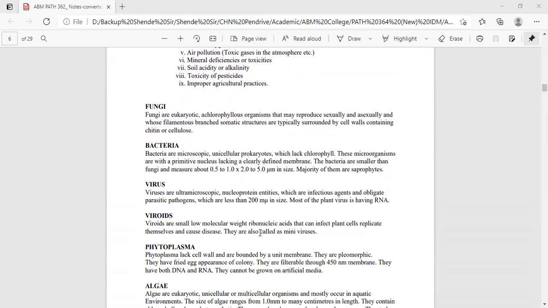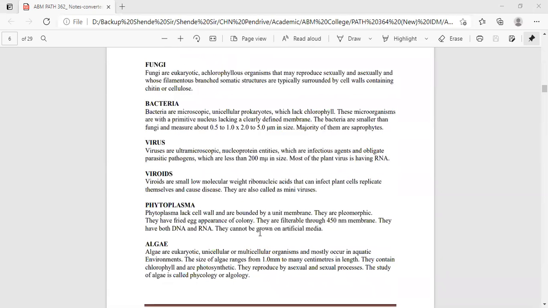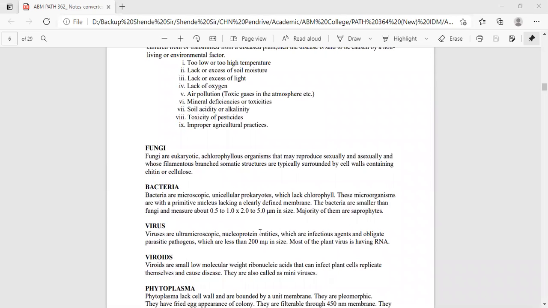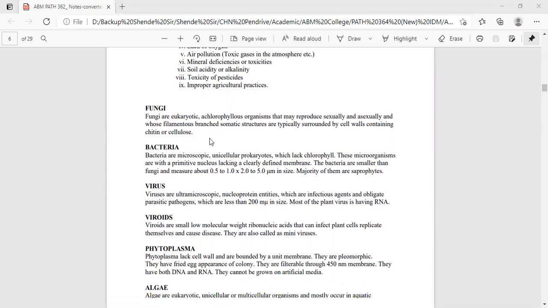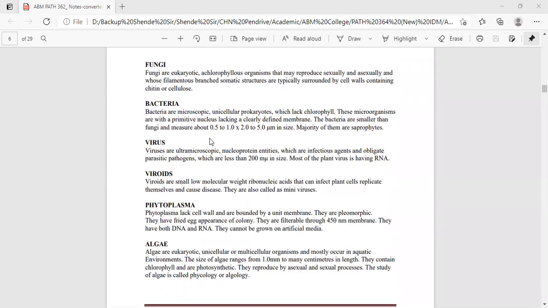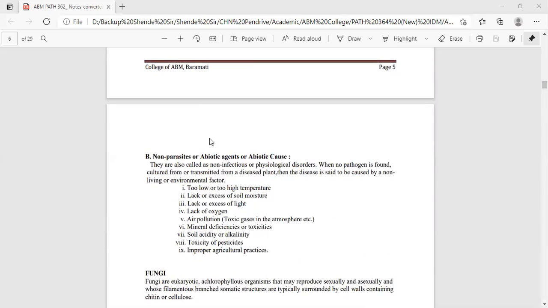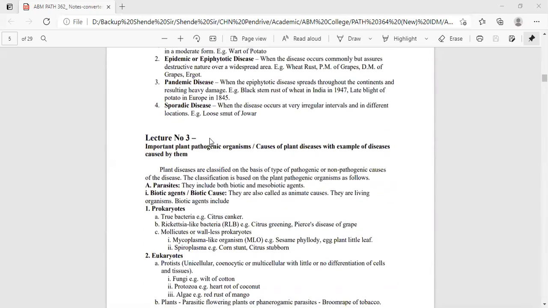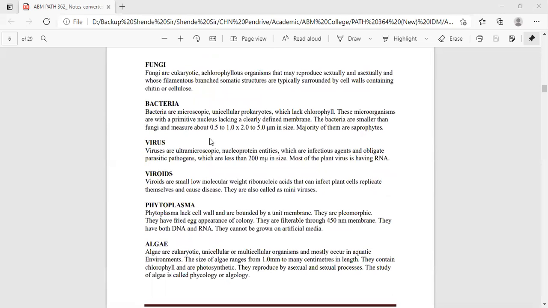If you see below that, fungi, bacteria, viruses, viroids, phytoplasma, algae, there are definitions which I have given as extra data for your study purpose. You have to read them, and they are not part of this third topic. There are extra terms or terminologies I have given on that page.